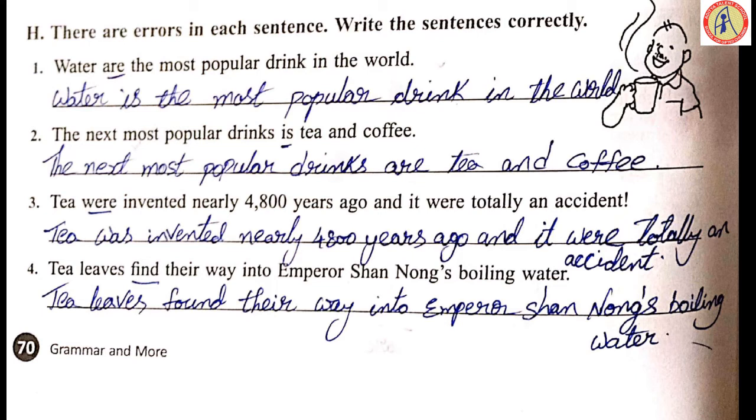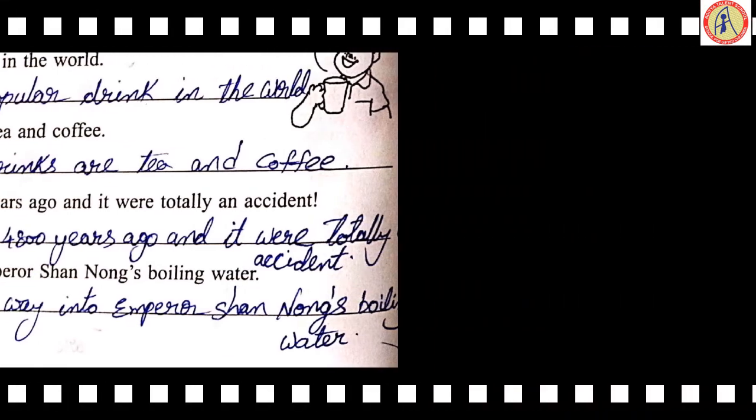Tea were invented. Can we say tea were invented? Tea is a singular, were is a plural. So change into singular verb. Tea was invented nearly 4,800 years ago and it were. Identify the were, underline, turn it into was. Totally an accident. Tea leaves find their way into Emperor Shen Nong's boiling water. Is it talking about present? No, it is talking about the past. So find change into found. Tea leaves found their way into Emperor Shen Nong's boiling water.